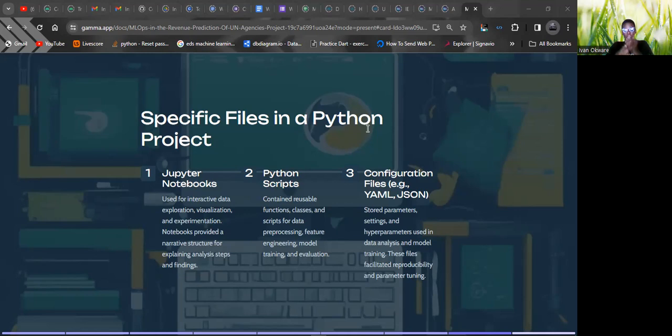Here we have different Python scripts. A Python script can be a Jupyter notebook where we are doing the training and testing. We have requirements text files that have information about the requirements needed to test, like packages you have to install in order to do this, and so on. So moving on to the next slide.